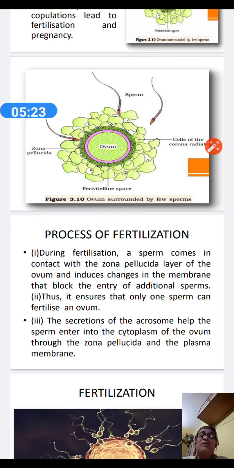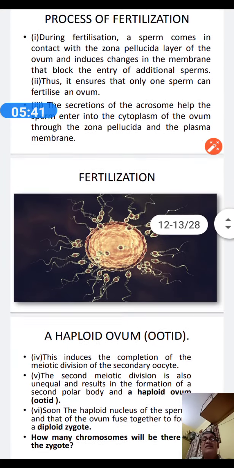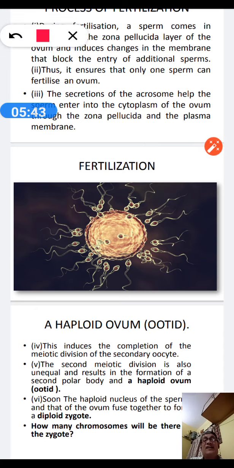As it goes inside, the secondary oocyte present in the ovum will complete its second meiotic division and form the ovum and a secondary polar body. The secondary polar body will disintegrate, and the ovum is actually haploid.